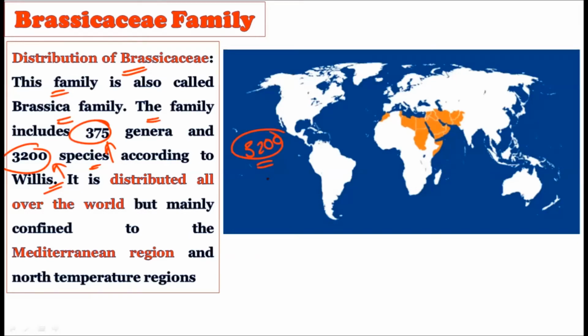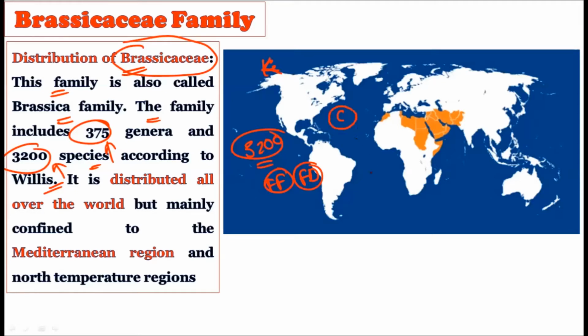So whenever we write the floral formula or the floral diagram for it, we are doing it generally. That is, we will create the general floral formula, and from that general floral formula we will create the floral diagram. Okay, it will not apply to every species which belongs to the Brassicaceae family. That is, species to species variation may be there. For example, the calyx is not similar in all the species.